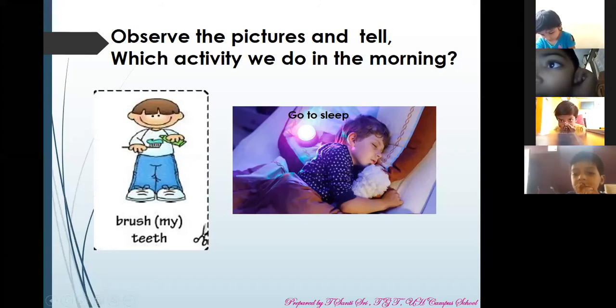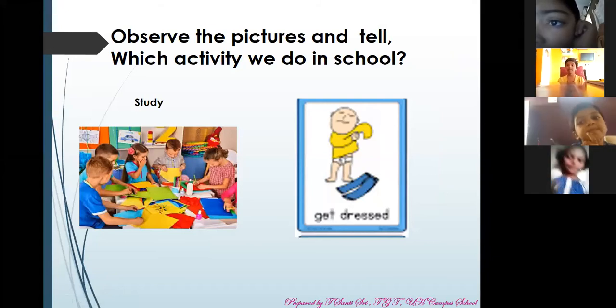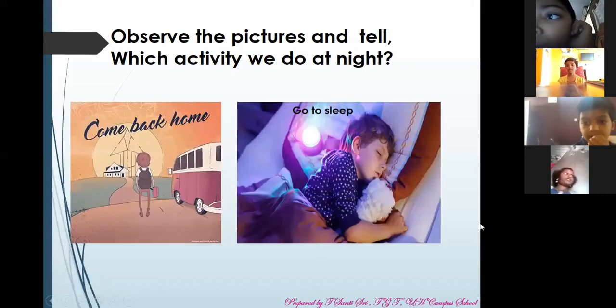Here you have two activities. Which activity you do in school? Study, ma'am. Very good. Study. Observe the pictures and tell which activity we do at night. Come back home, go to sleep. Which activity you will do at night? At night what you will do? Go to sleep. Yes, go to sleep.